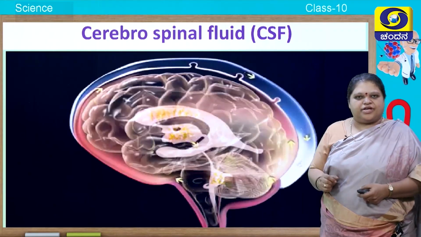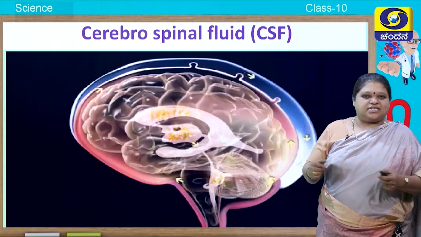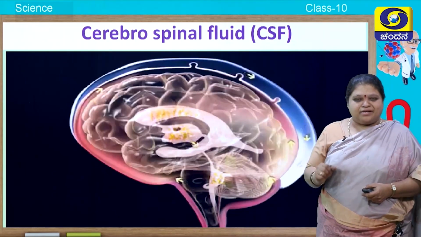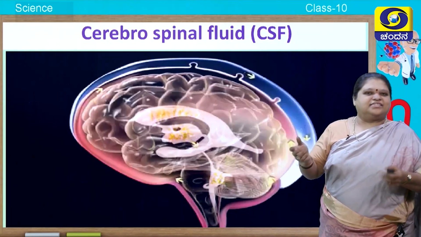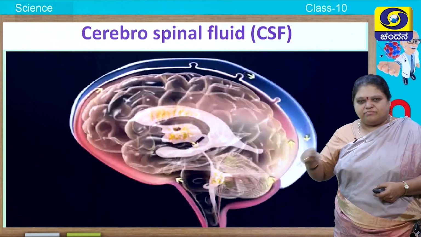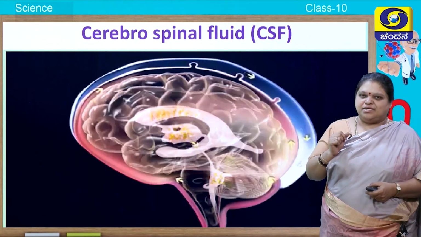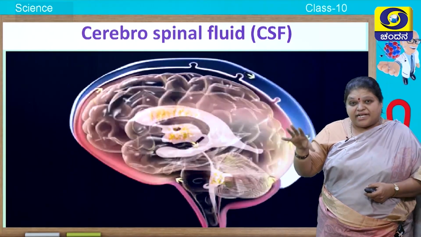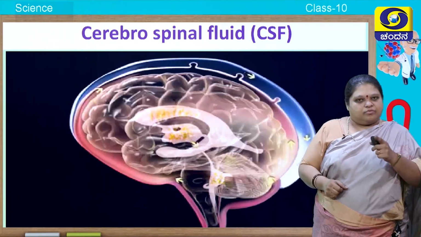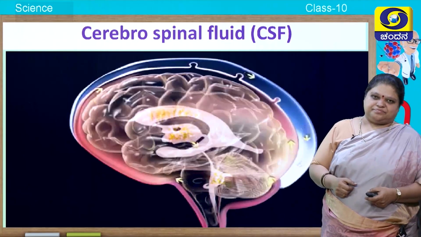So, this fluid you call it as cerebrospinal fluid, CSF. Cerebro means brain, spinal means spinal cord, it is a fluid. So, it is called CSF. This fluid moves throughout, mainly helping in transportation. It also helps in providing the nutrition, and the most important thing, it acts as shock absorber.